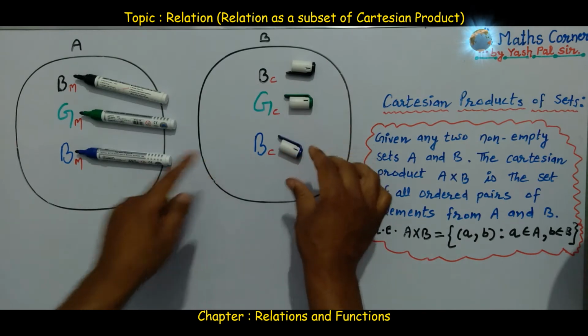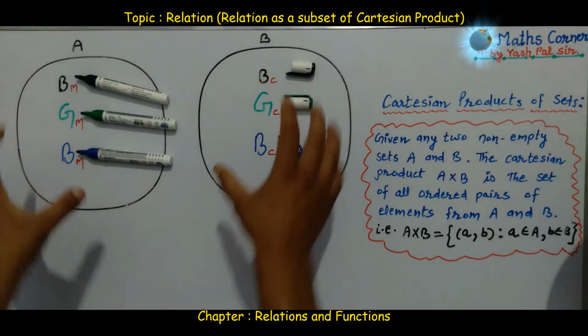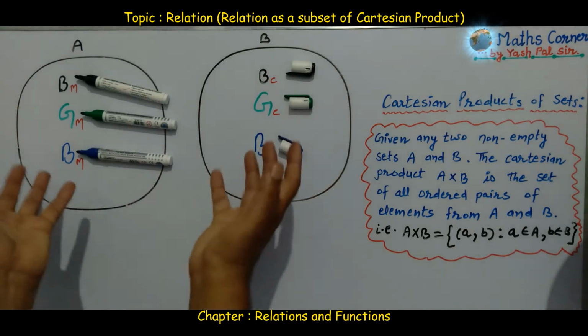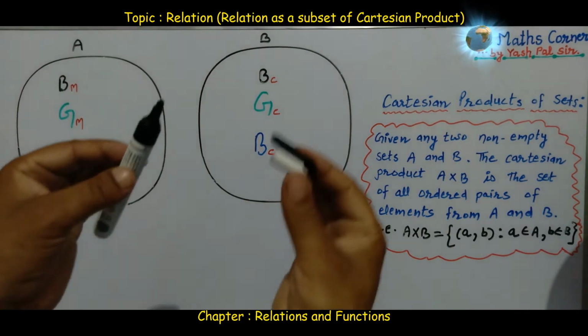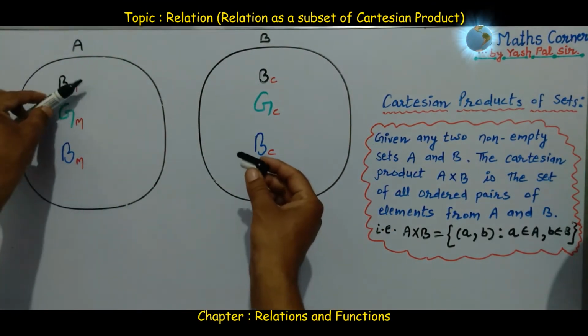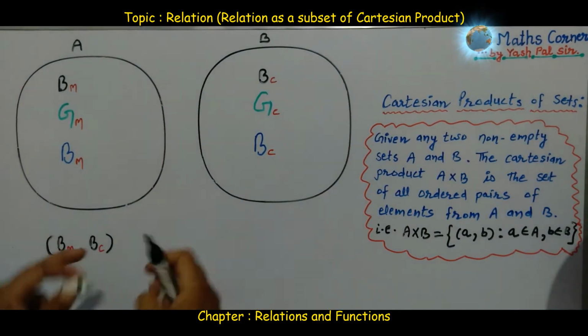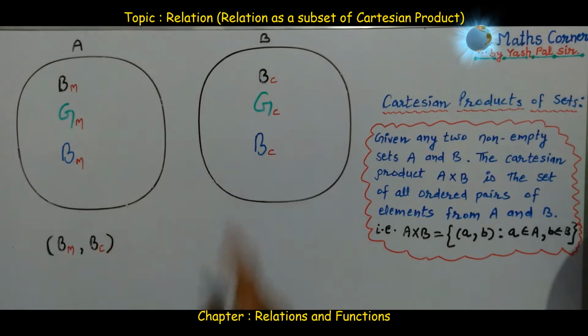Now what are the possible ordered pairs we can have from these two sets? Let us have the pairing, the mapping of the markers with caps. First of all, we can have the combination of black marker and black cap. So the first ordered pair becomes black marker, black cap.